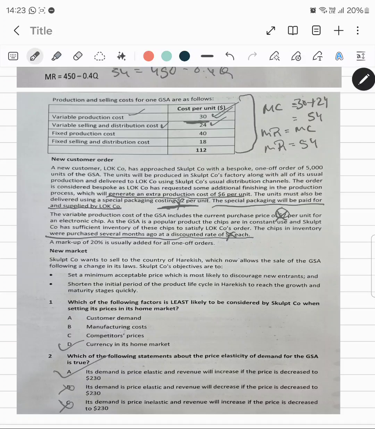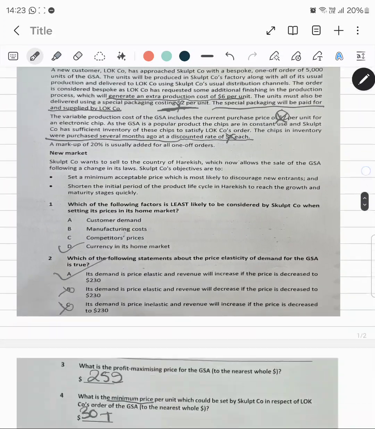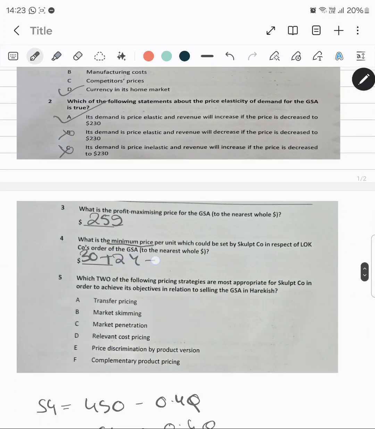So 30 plus 24 plus 6 shall be my minimum cost. So the 30 plus 24 plus 6, this is my relevant cost, which is $60. Okay.